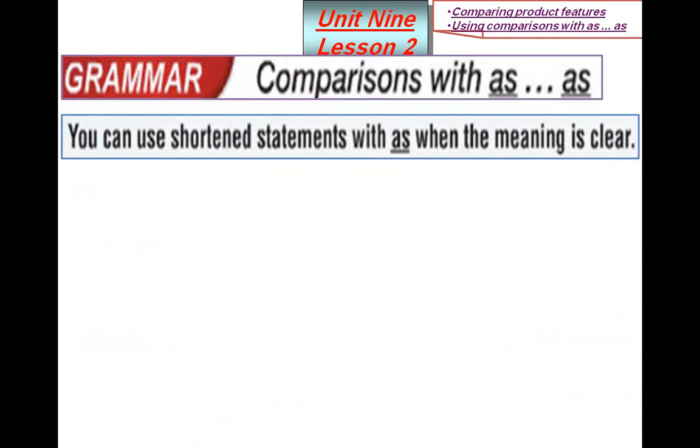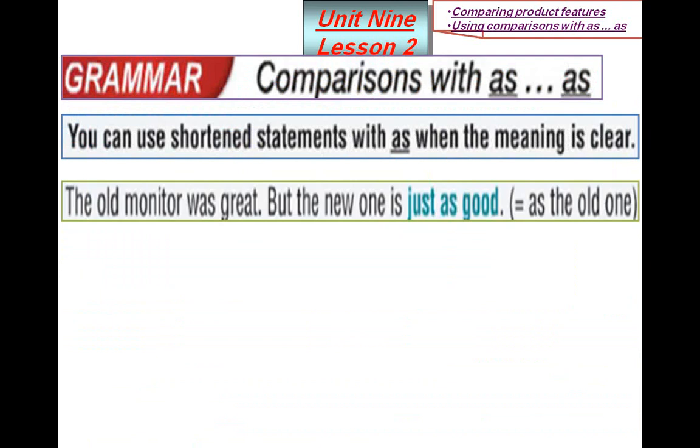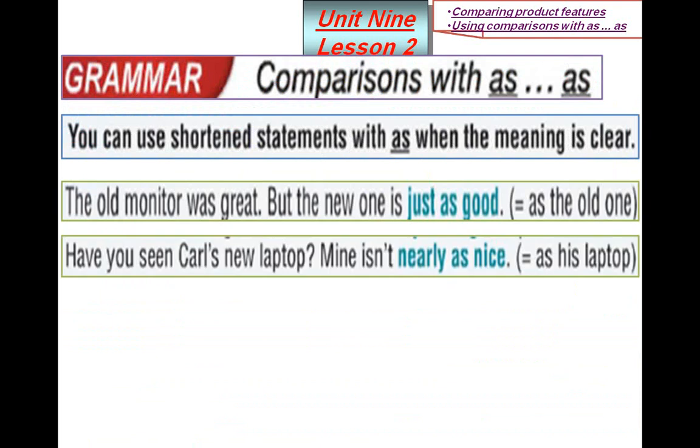Also, you can shorten the statements with as when the meaning is clear. Instead of saying "the older monitor was great but the new one is just as good as the old one," I can cancel "as the old one" because it's already understood. Have you seen colors in your laptop? Mine isn't nearly as nice. Instead of saying "as nice as his laptop," I can say "nearly as nice" because the meaning is clear.